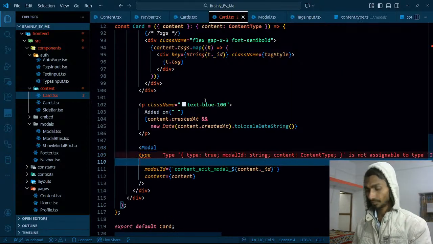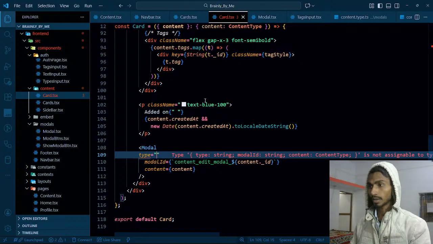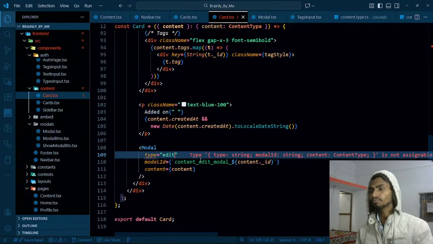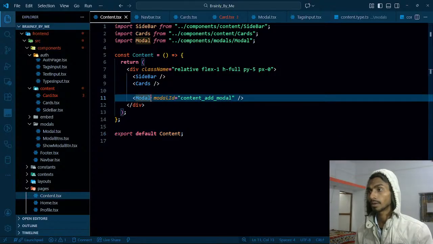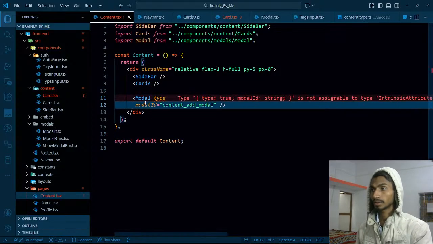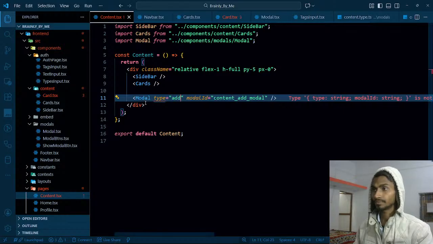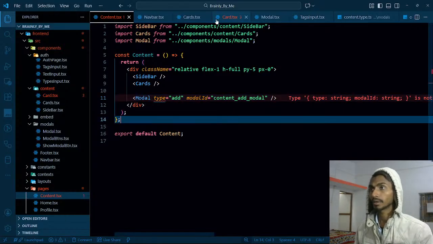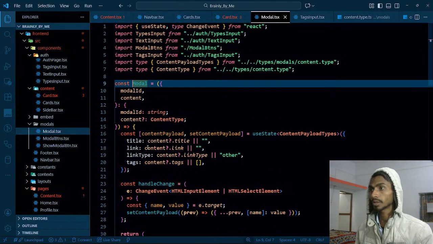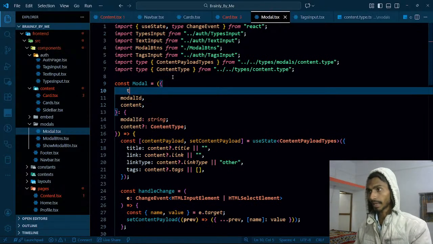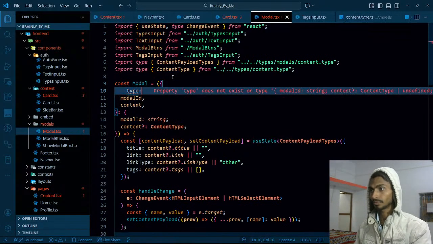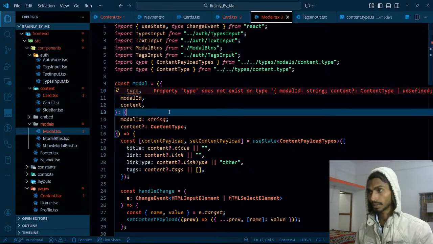Type is gonna be edit, and the first one will have type add. This is the first thing, and let's go here. Let's go to that particular model. Give it the type. Type is gonna be like this. I'll give it the type and all.